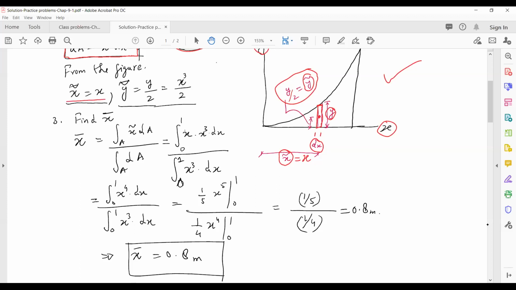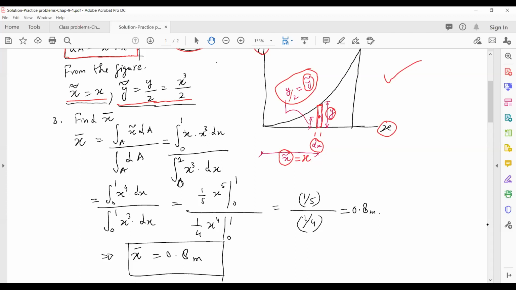Just put y equals x cubed, so y bar equals x cubed by 2. So let's take everything in terms of x, the value of x bar and y bar both in terms of x.